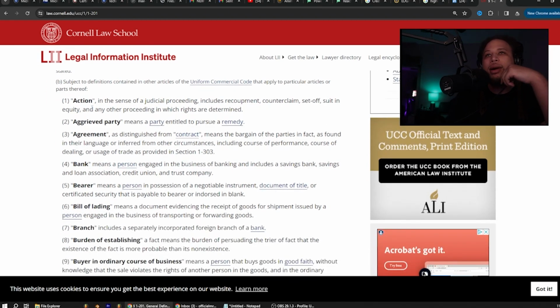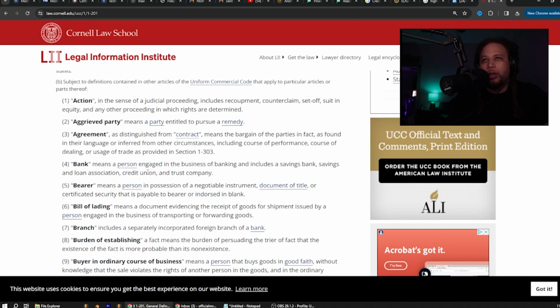Number 1, action. In the sense of a judicial proceeding, includes recoupment, counterclaim, set-off, suit in equity, and any other proceeding in which rights are determined. Number 2, aggrieved party means a party entitled to pursue a remedy. Agreement, as distinguished from contract, means the bargain of the parties in fact, as found in their language or inferred from other circumstances, including course of performance, course of dealing, or usage of trade as provided in Section 1303.